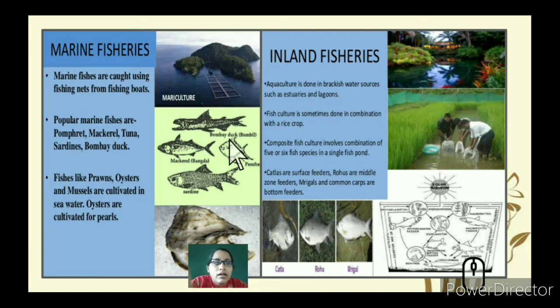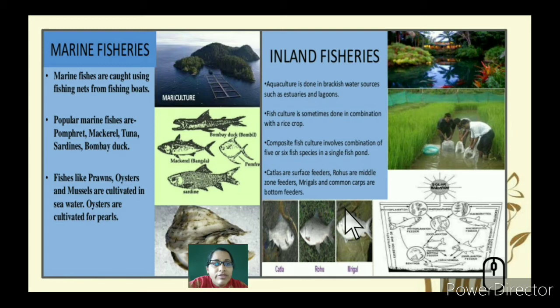So catlas are surface feeders, and you can see that whatever the food or the nourishment is given, if each and every fish feeds on the particular food, then there will be scarcity of food and also less nourishment to the fishes. So you can see that catlas are surface feeders, they feed on whatever is on the surface of the water.